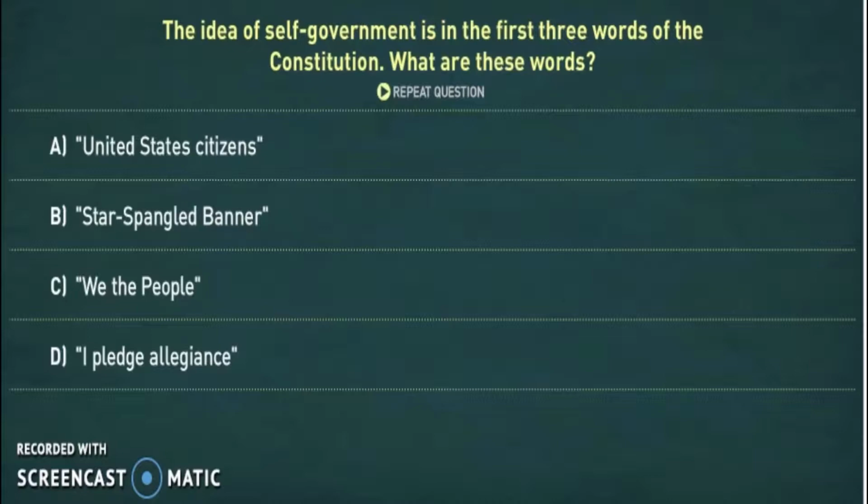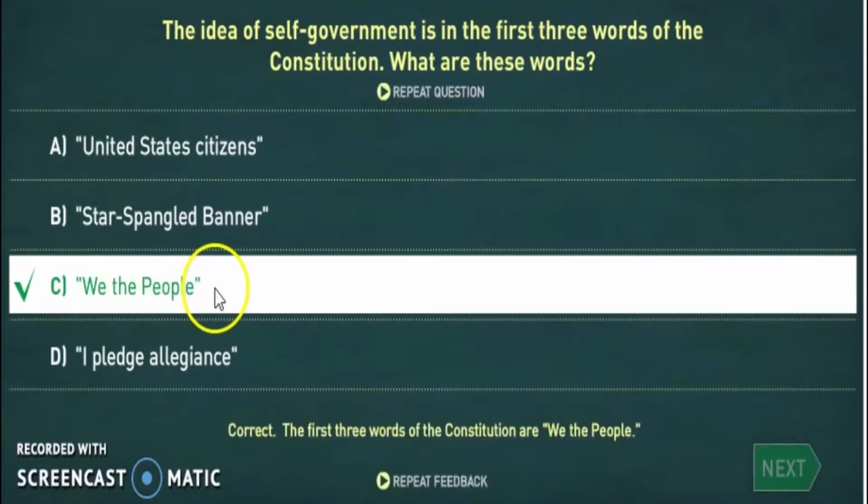The idea of self-government is in the first three words of the Constitution. What are these words? Correct. The first three words of the Constitution are "We the people."